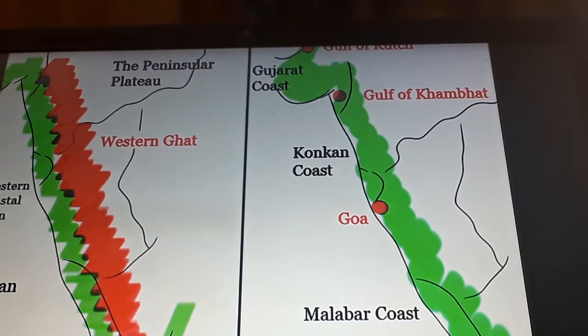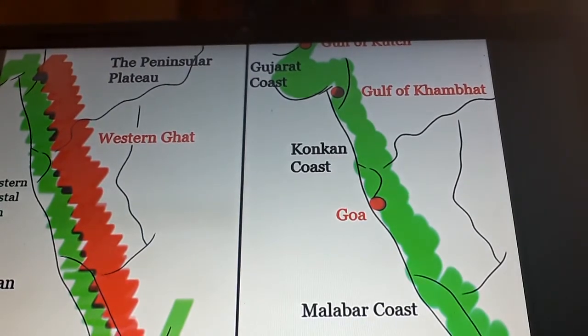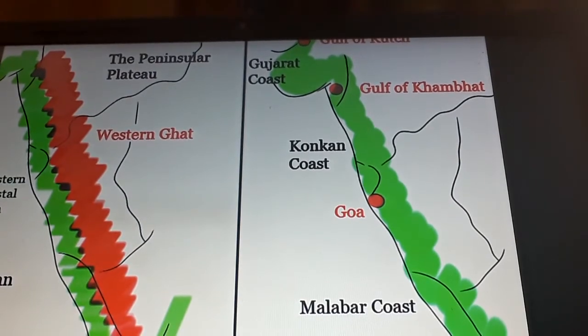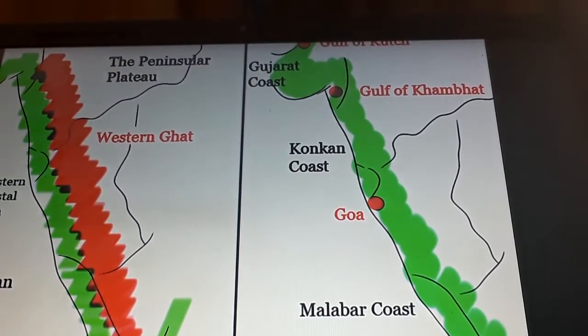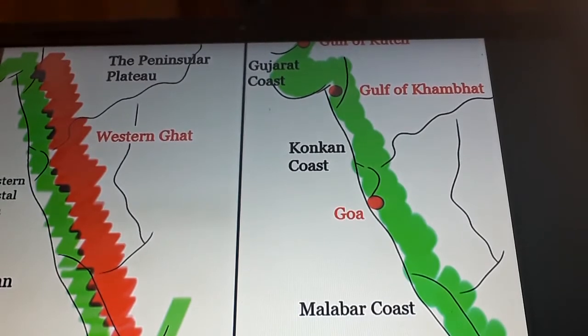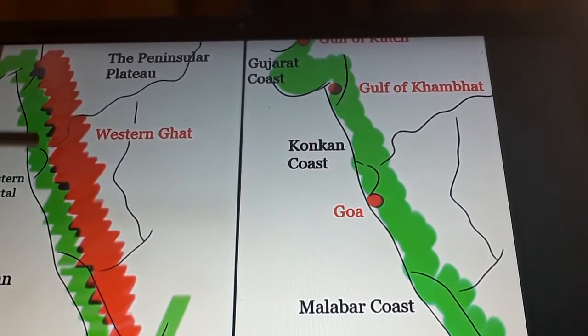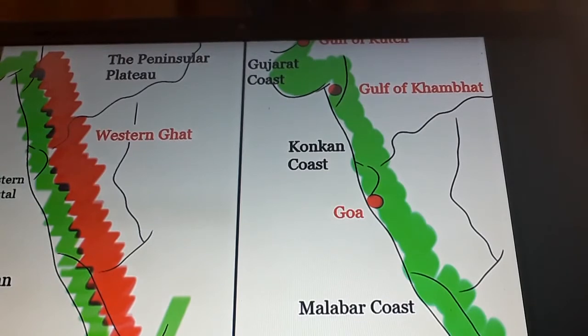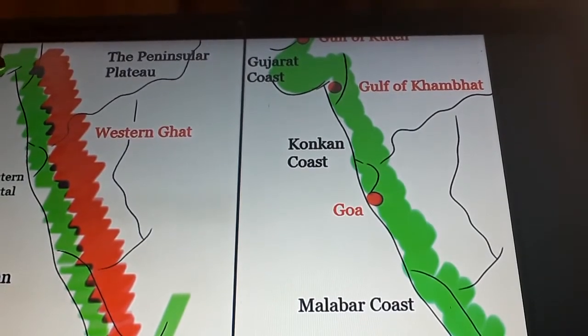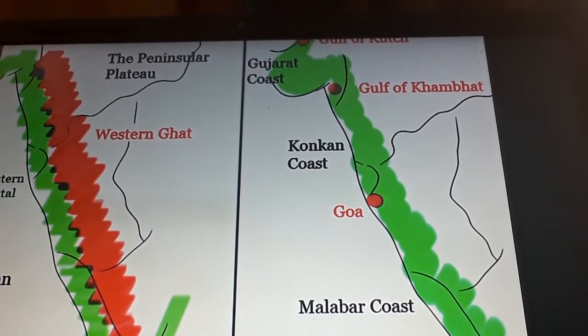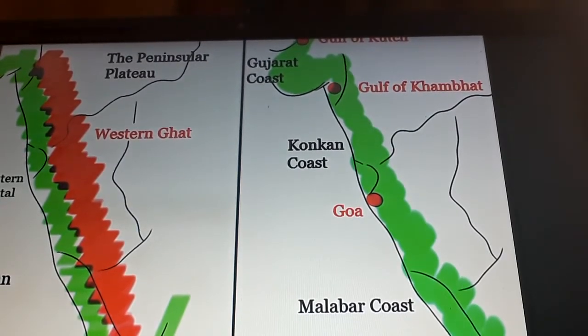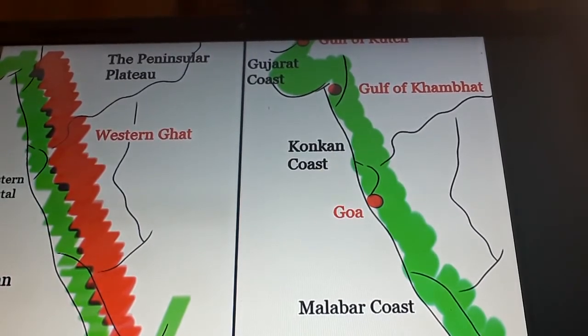First, we will talk about western coastal plains. The western coastal plains lie between Arabian Sea and Western Ghat. Okay, it is in between Arabian Sea and Western Ghat. This is coastal area. Understand? It stretches from Gujarat. Gujarat is here in north and to Kerala in south. Understand? The western coastal plain is known by different names along its length. इसको इसकी length के अनुसार different name से भी जाना जाता है.